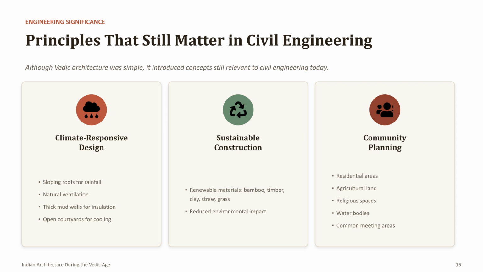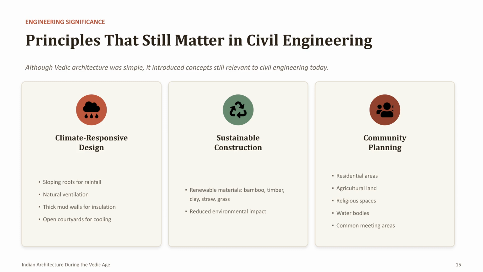Although Vedic architecture was simple, it demonstrates several engineering principles that remain relevant today. Buildings responded effectively to local climate through sloping roofs, thick mud walls, natural ventilation, and open courtyards. Construction relied on renewable materials such as bamboo, timber, clay, and grass, minimizing environmental impact. Village planning integrated residential areas, agricultural land, water sources, religious spaces, and common gathering places.